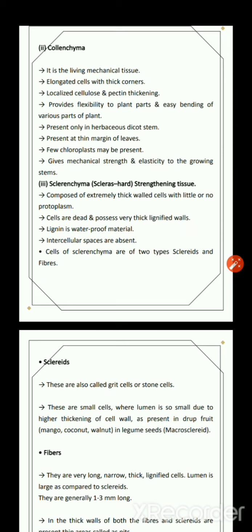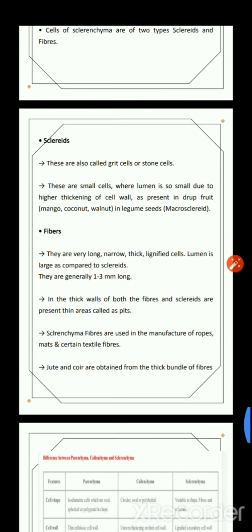Cells of the sclerenchyma can be of two types: sclerids and fibers. Sclerids are also known as grit cells or stone cells. These are small cells where lumen is so small due to higher thickening of the cell wall. Lumen is the narrowness of the cell. Higher thickening of the cell wall is present in fruits such as mango, coconut and walnut, and in legume seed. Now comes your fibers.